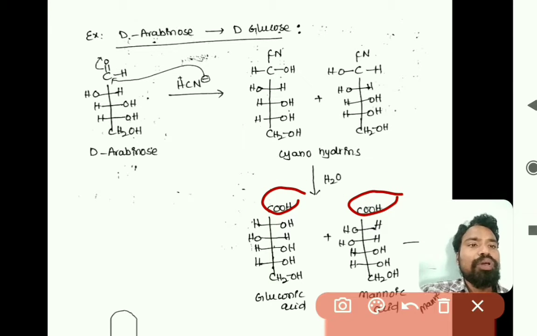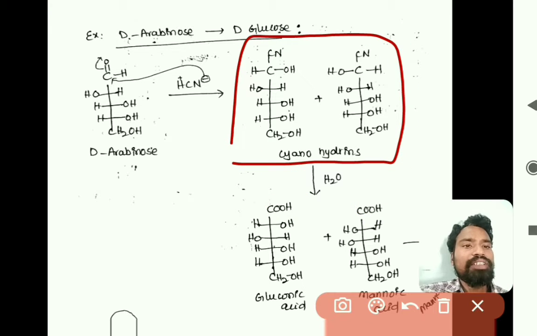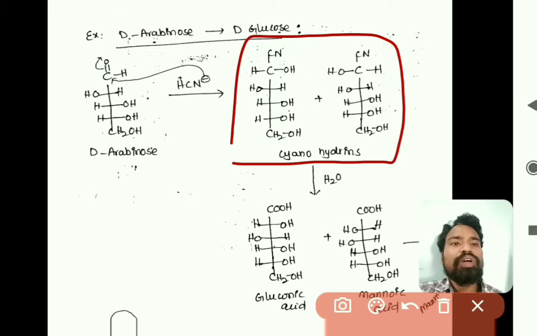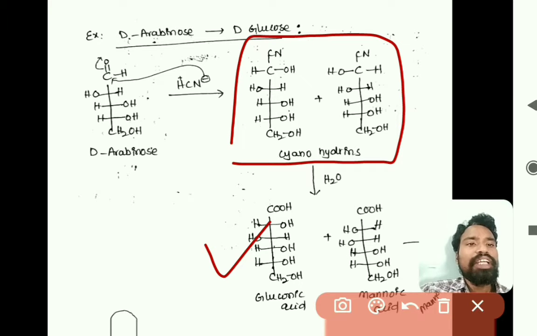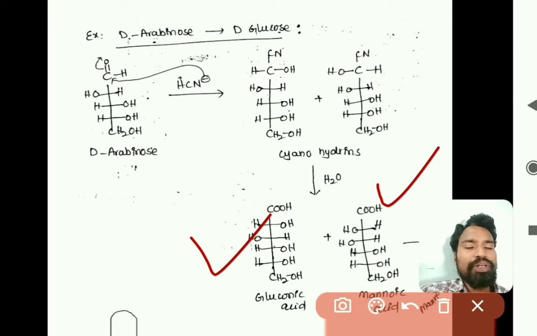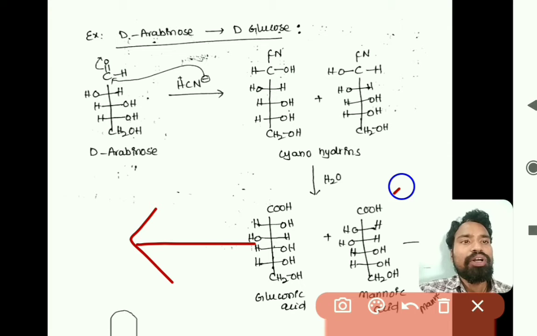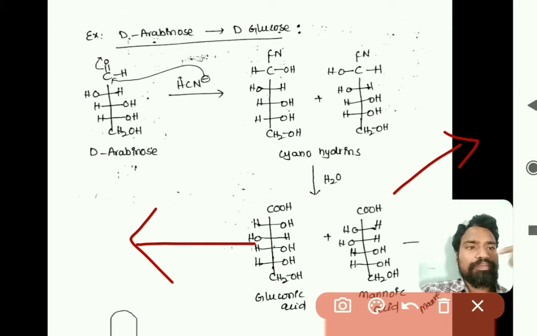As we get two cyanohydrins, these two are converted to carboxylic acids. One gives gluconic acid and the other gives mannonic acid. Through fractional distillation we separate gluconic acid and mannonic acid. Gluconic acid upon reaction will give glucose and mannonic acid upon reaction will give mannose.